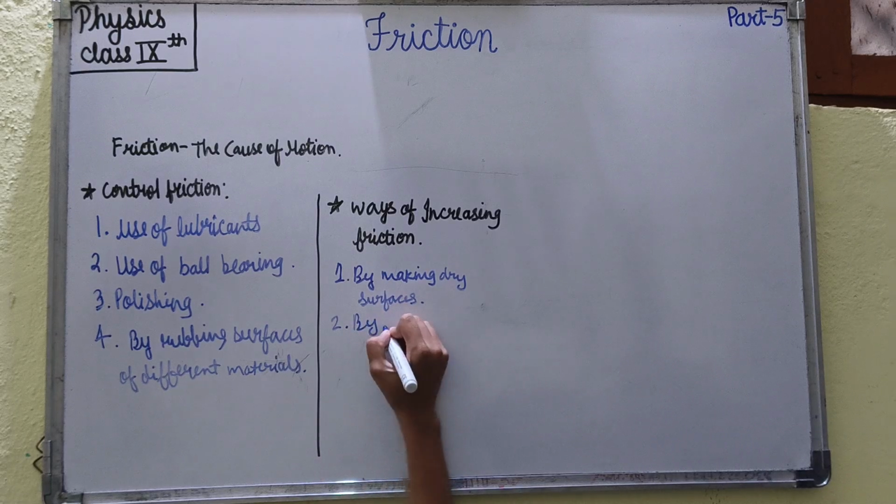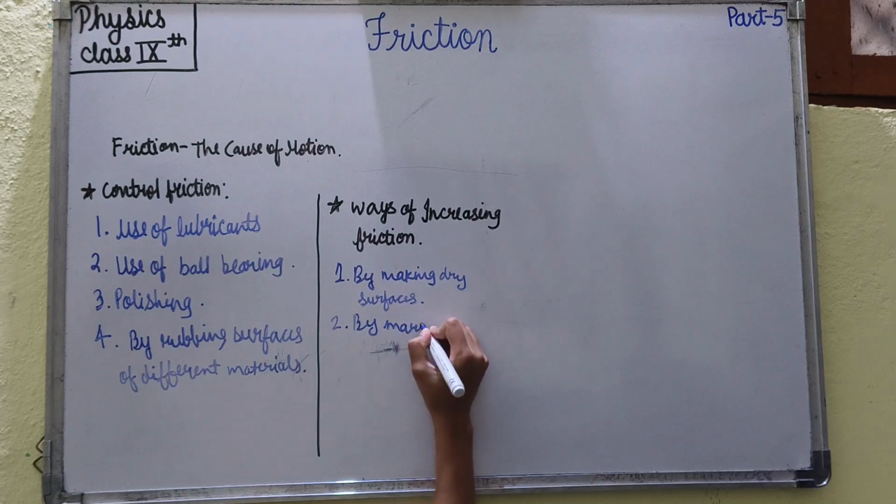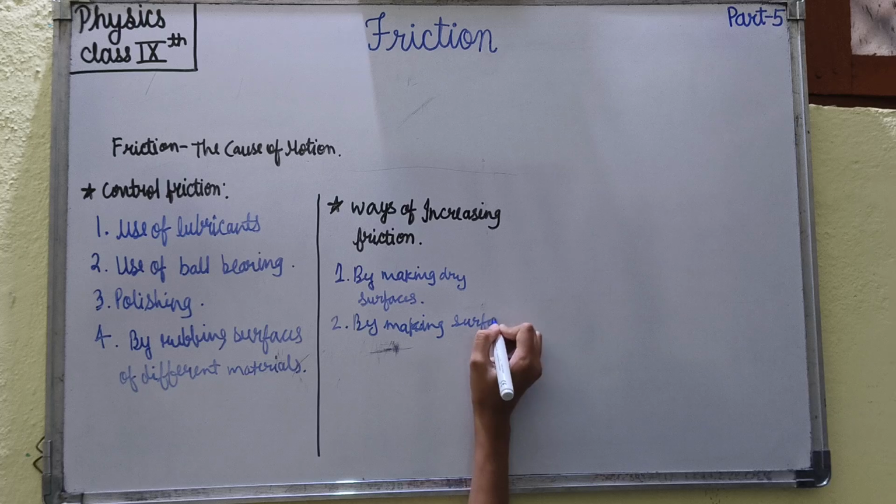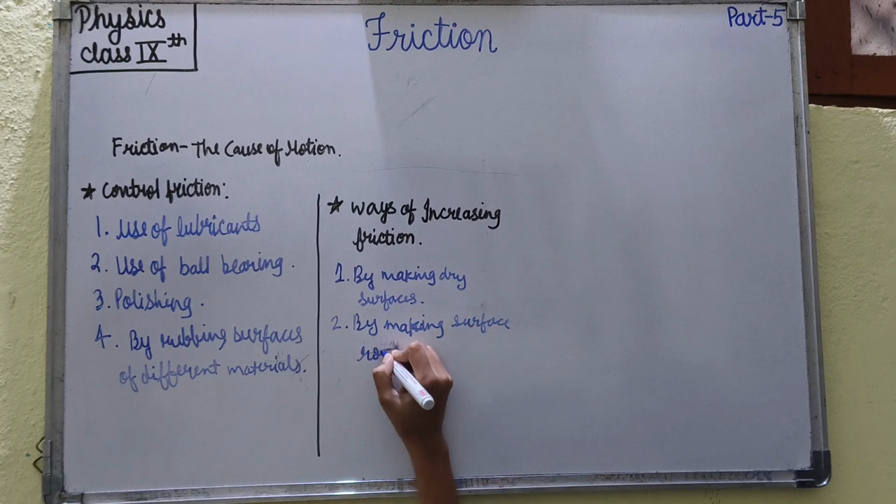Second, by making surface rough. For instance, the soles of shoes are made rough so that we may not slip suddenly. Similarly, tires are made with grooves for roughness. Proper threading of the tires also increases the force of friction between the tires and the road.